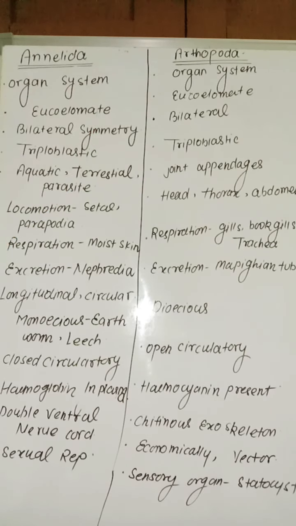Three types of coelom: acoelomate, pseudocoelomate, and eucoelomate. So in the Annelida, eucoelomate starts. They have bilateral symmetry. What do you mean by bilateral? When cut through one plane in the middle, they are divided into equal halves. That is called bilateral. They have triploblastic germ layers, that means ecto, endo, and meso. Three germ layers are present.